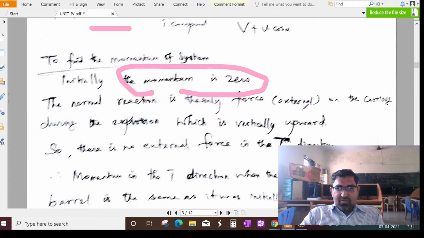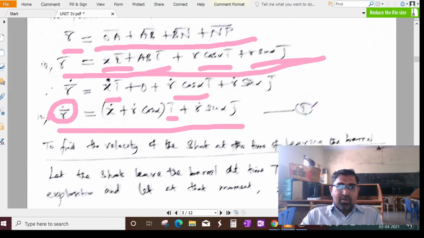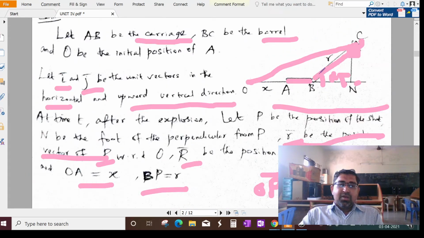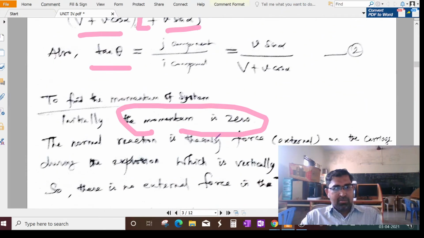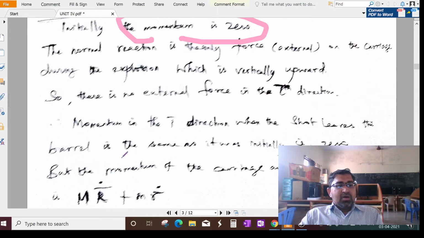The normal reaction is the only force on the carriage during the explosion, which is vertically upward. Remember, in that perpendicular direction, normal reaction will act. You discussed in the first unit what normal reaction is. So there is no external force in the I vector direction, only vertical upward action. So in the I vector direction, no external force.